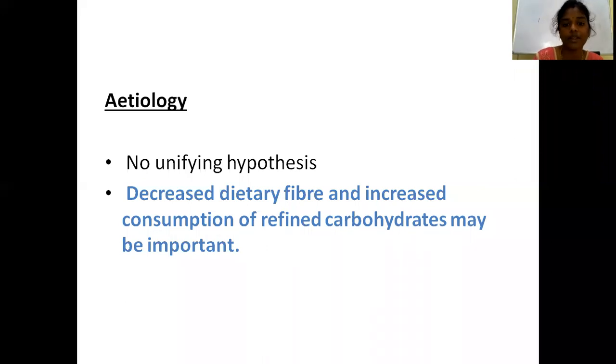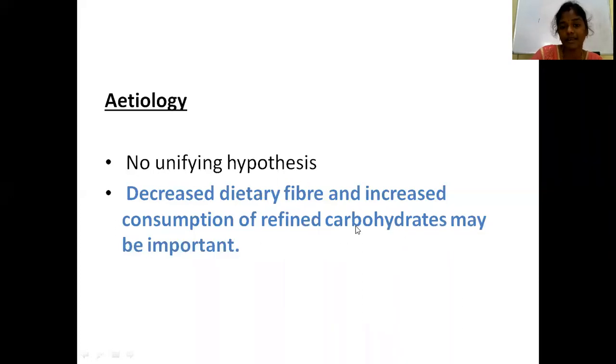But there are many theories. One of the theories is decreased dietary fiber. If your food intake contains less fiber and there is increased consumption of refined carbohydrates, then in those populations there is a relatively high chance of getting appendicitis.